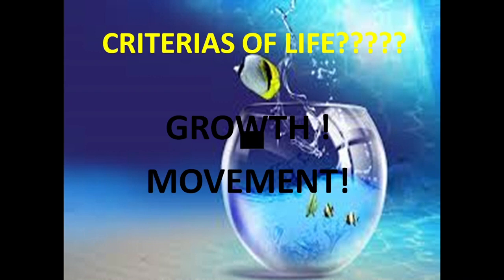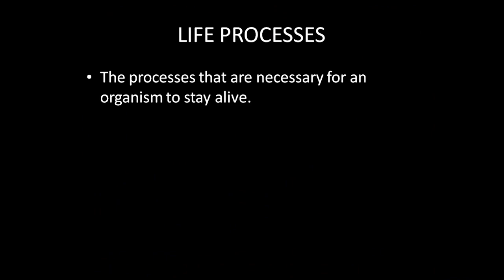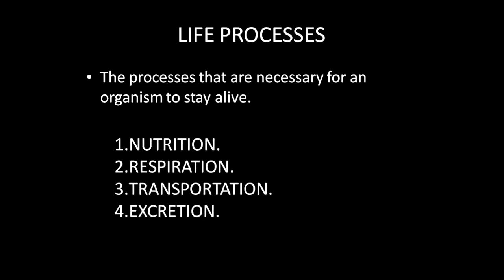All these processes which are very necessary for an organism to stay alive can be termed the life processes. So what are the examples of these life processes? We mainly have four types: nutrition, respiration, transportation, and excretion. These are the life processes.